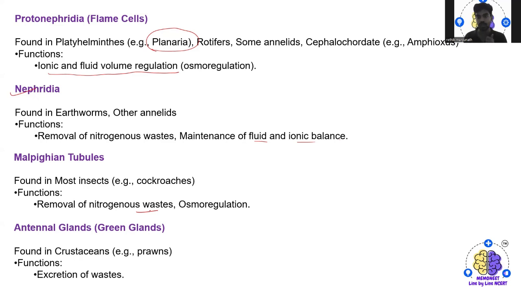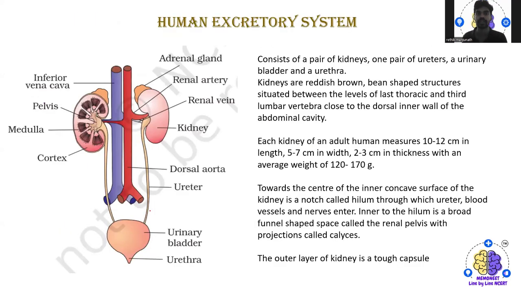Questions might also come from this, like they can give you an organism name and ask you to choose the correct option, which organ or cell is responsible for excretion in this particular organism.